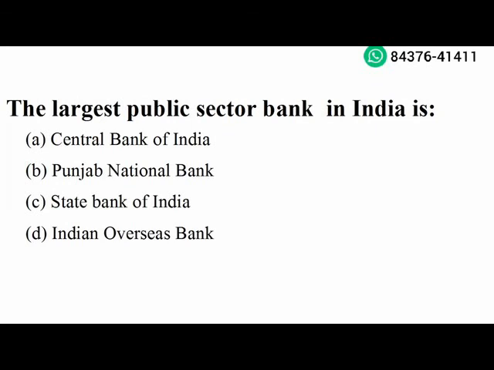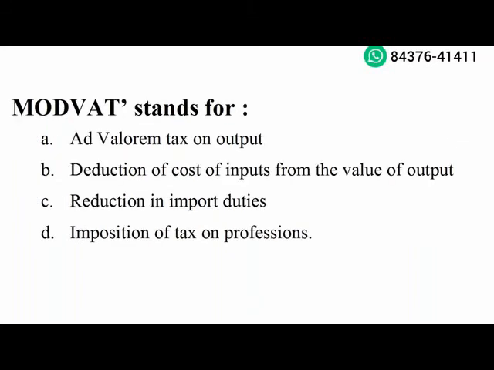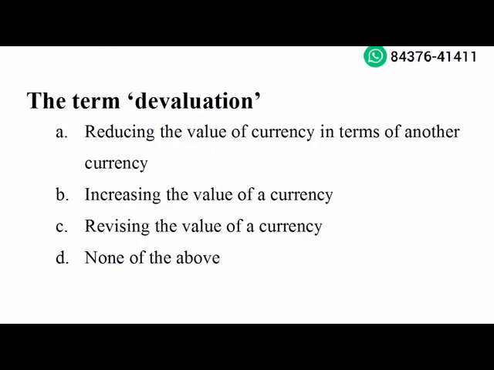Next question. Devaluation of currency helps to promote exports. Option D is the right answer. Next question. Mod VAT stands for ad valorem tax on output. Option A is the right answer. Next question. The term devaluation: reducing the value of currency in terms of another currency. Option A is the right answer.